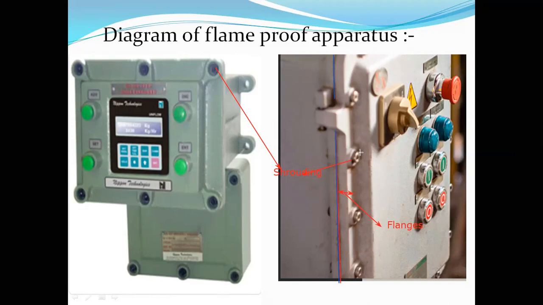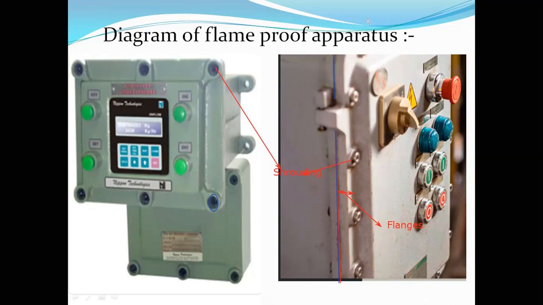This is called the external surface. If you look at these bolts, this part is called shrouding because they cannot be opened just like that. If someone wanted to open it, it requires a special tool. That is the extra safety feature provided during manufacturing of the flame-proof apparatus, just to prevent unauthorized opening of the apparatus. So this is a brief overview, an outline of the flame-proof apparatus.